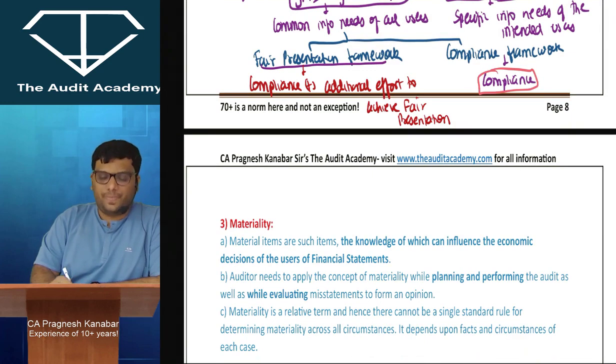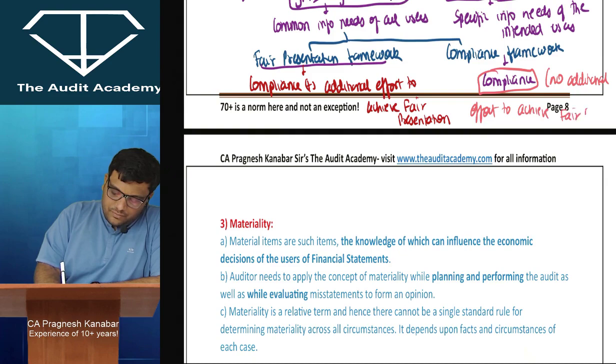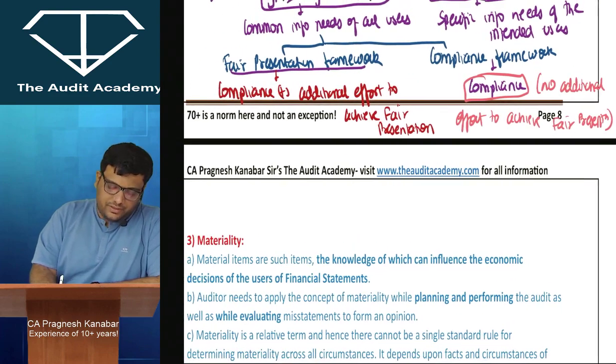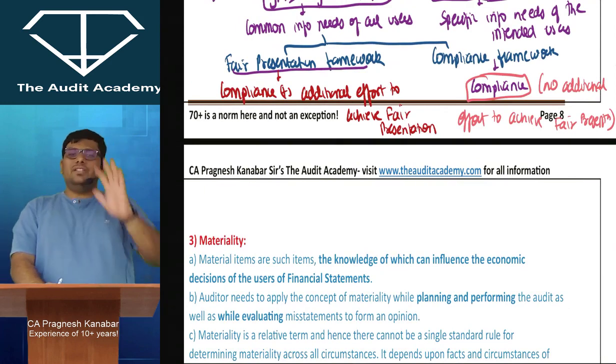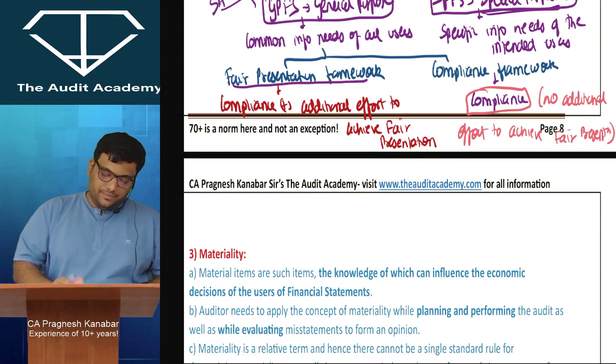Alright. There is no additional effort to achieve fair presentation. Yes, sir.